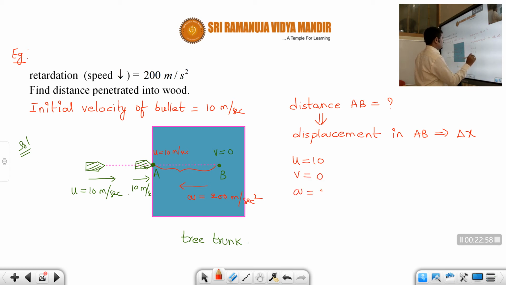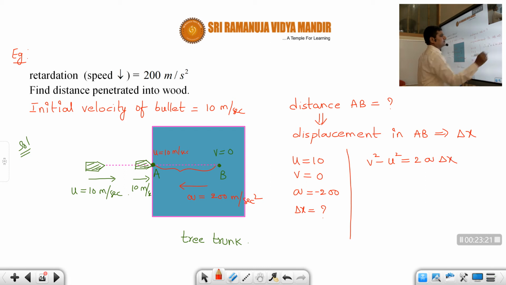Acceleration is also known, that is 200 meters per second square, but minus. Why? Because it is offering resistance, correct or not, students? It is in the opposite direction. Otherwise, the speed of the bullet won't decrease. So a we know. Now we have to calculate delta x. So what is the best equation for this, students? V square minus U square is equal to 2AS.